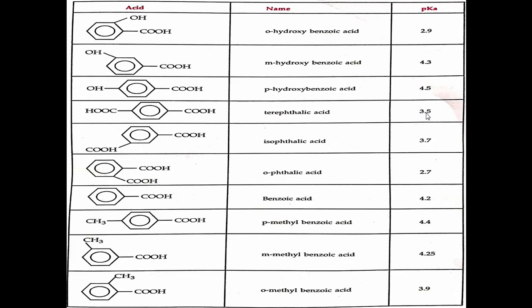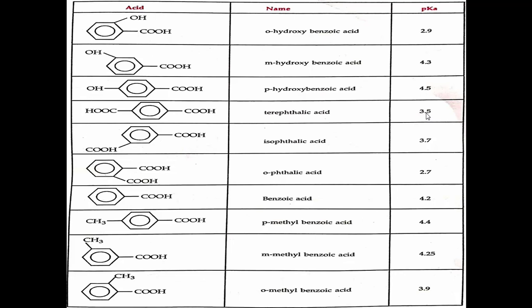See that this indicates that the position of the substituent on the aromatic acid ring also affects the acidity of the acid, right? So among ortho, meta and parahydroxybenzoic acid, orthohydroxybenzoic acid is stronger, because it has the lowest pKa value as compared to metahydroxy and parahydroxybenzoic acid, right?